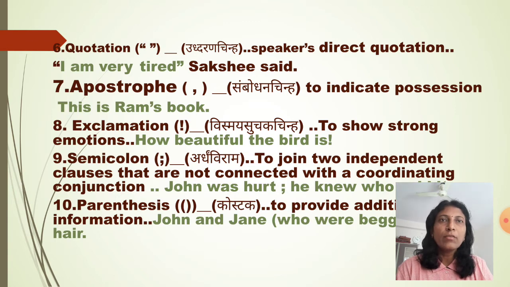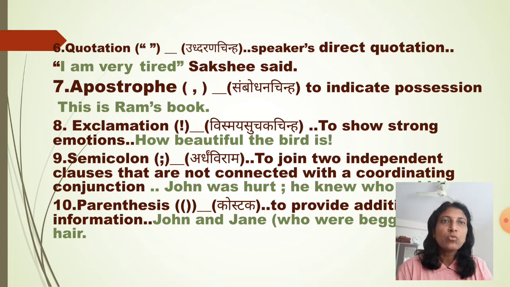Quotation, double inverted comma, उद्धरण चिन्ह. Speaker's direct quotations are given in this inverted comma. "I am very tired," Sakshi said. So what Sakshi is saying is given in the inverted comma as it is. Apostrophe, संबोधन चिन्ह, to indicate possession. This is Ram's book. The book belongs to Ram, so Ram's, apostrophe s.